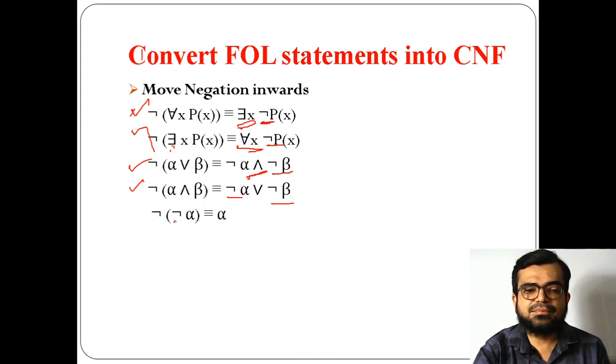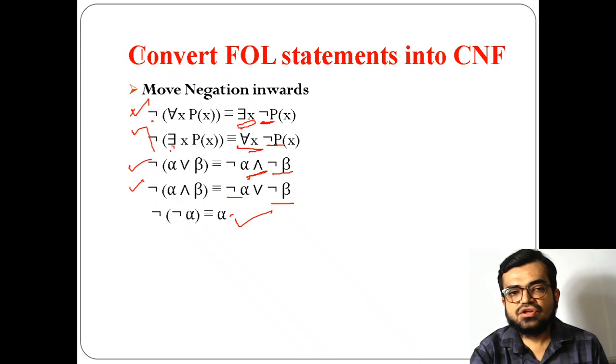And negation of negation is the same thing, alpha only. For example, let us assume alpha means he is smiling. Negation of alpha means he is not smiling, and negation of he is not smiling means again he is smiling only. So negation of negation of alpha will give you alpha only.